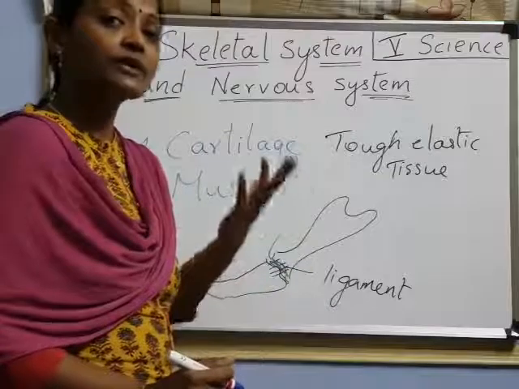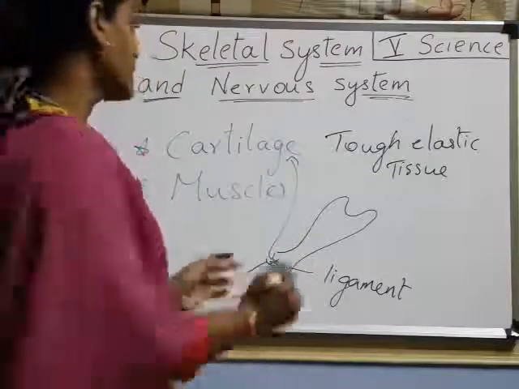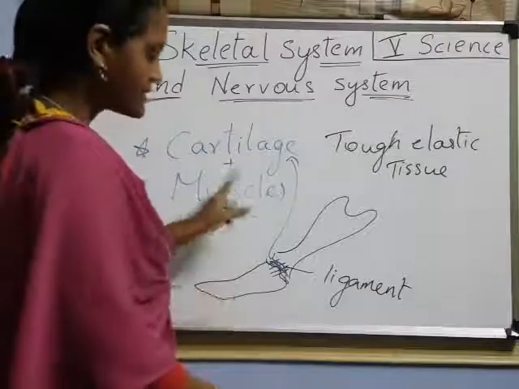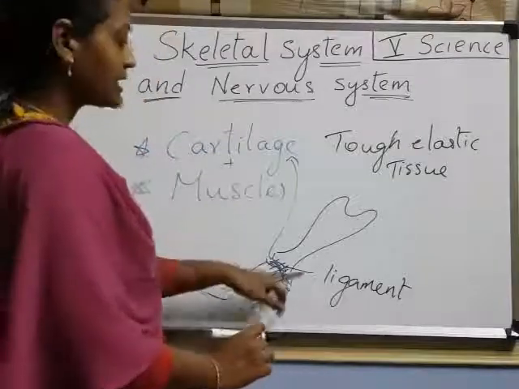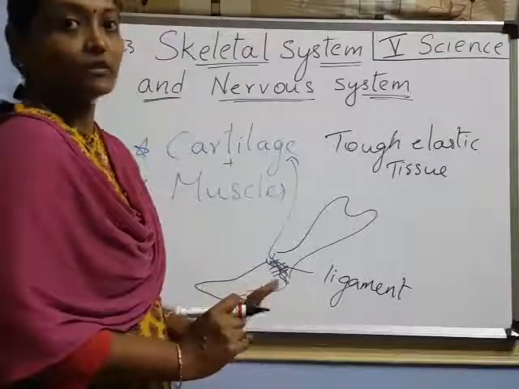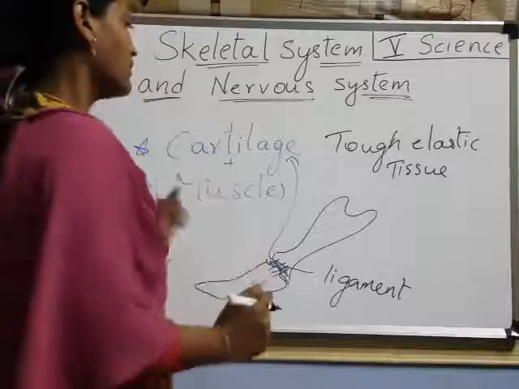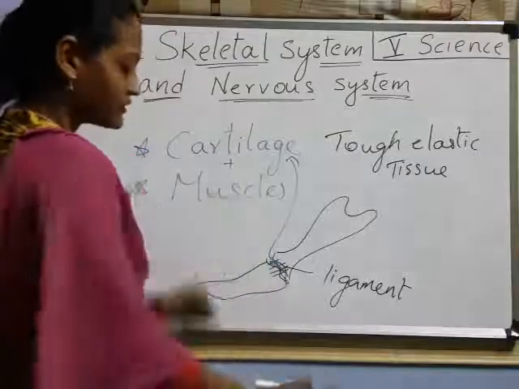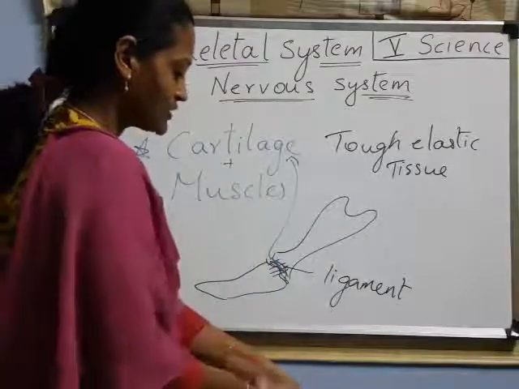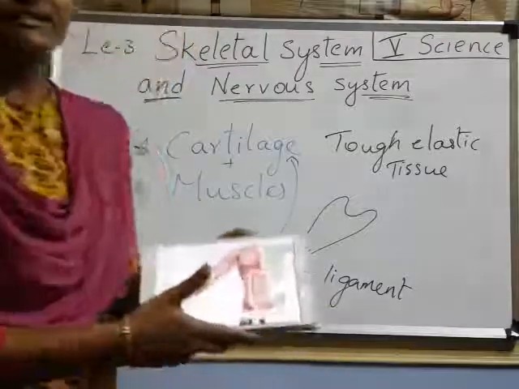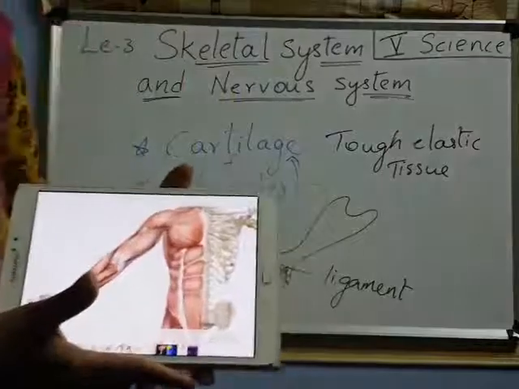And children, muscles. See, we can't move the bone alone. How can the bone move then? With the help of cartilage as well as muscle. Without these two, we can't move the bone. Understood? With the help of these two only we can move the bone. How? See, look at here. I'll show that picture also for you. Children, look at here. This is the bone and muscle picture.